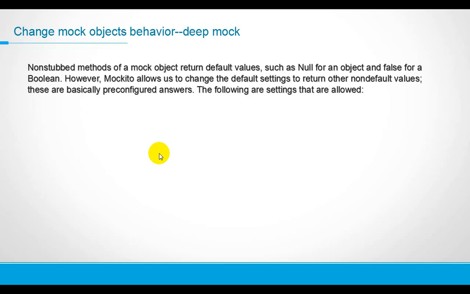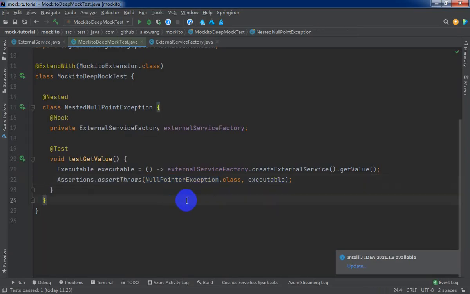Yes, and so far Mockito provides six pre-configured answers for us to use. Now let's first write the stubbing statement for our mock objects and then compare the differences. Okay, let me copy this nested class